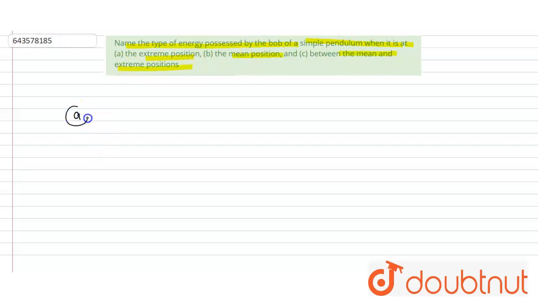So, when the bob is at the extremum position, then the velocity is 0. So, the kinetic energy will be 0, only potential energy will be present.